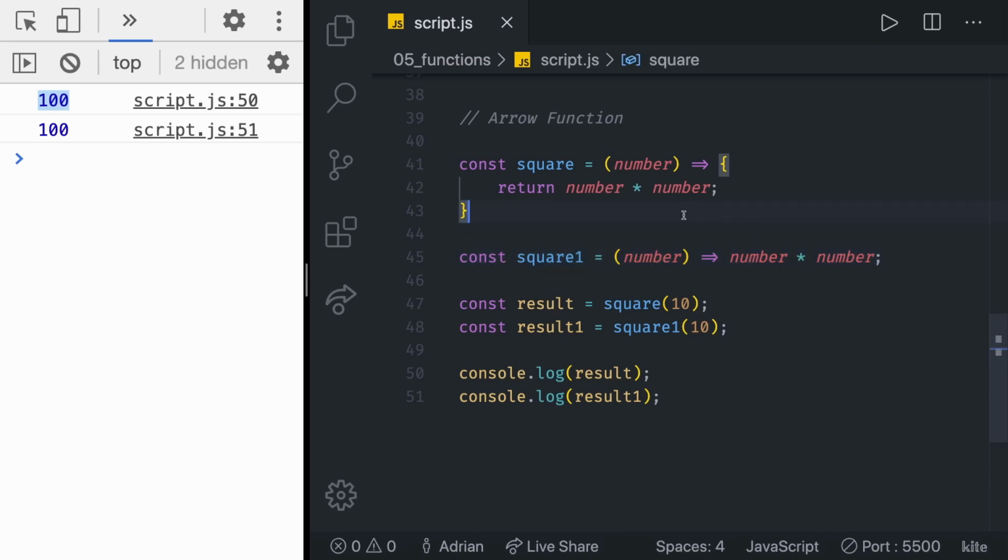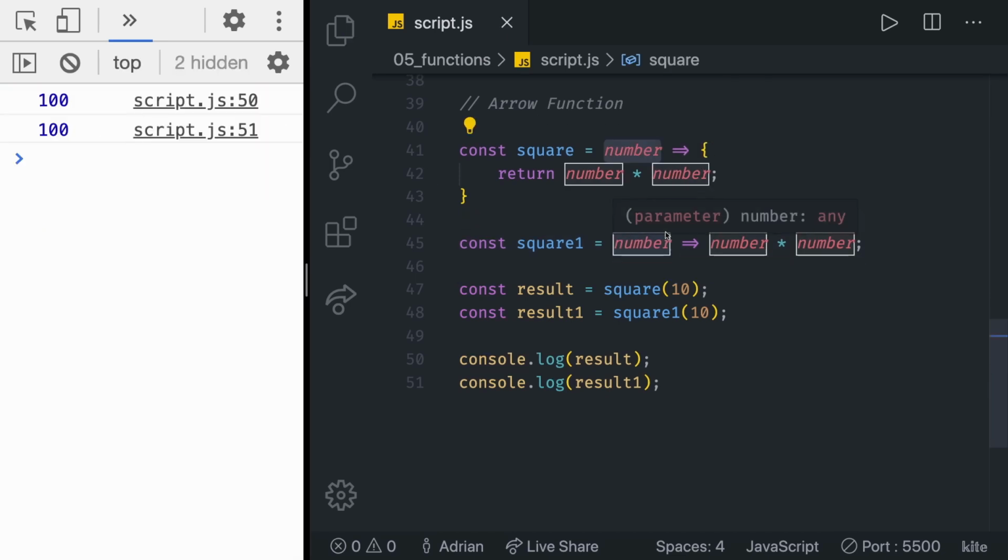One more thing I'd like to mention in regards to arrow functions is that when you have only one parameter, you're sometimes going to see people just remove the parentheses. So when you have only one, it's completely fine to just leave it without the parentheses. We can do the same thing here, and we can do the same thing here. You can see if you refresh and save, it works.